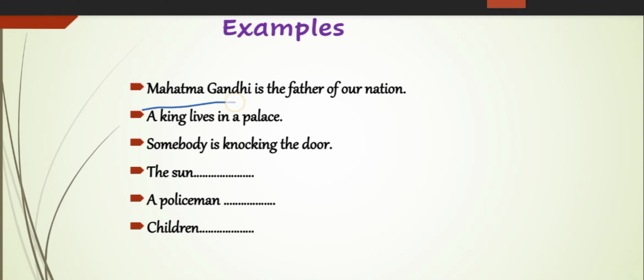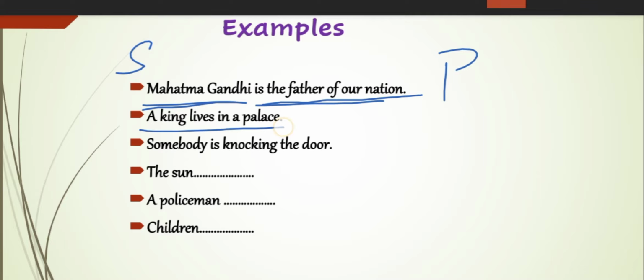Mahatma Gandhi is the father of our nation. Here, where is the subject of the sentence? Mahatma Gandhi is the subject and is the father of our nation is the predicate of the sentence. We'll see the next one now. A king lives in a palace. King is the subject, lives in a palace is the predicate. Somebody is knocking the door. Who is knocking the door? Somebody is the subject and is knocking the door is the predicate.